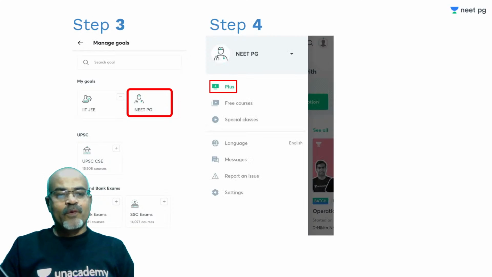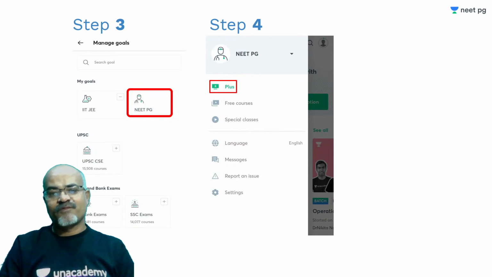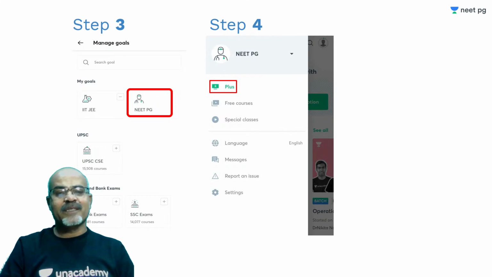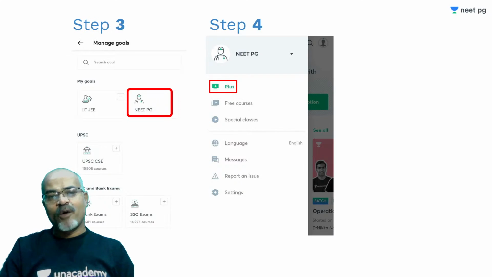For those who want something more than these free facilities made available to the students by Unacademy, Unacademy has a provision for that as well, in the form of the NEET PG Plus platform, which is a subscription based service.